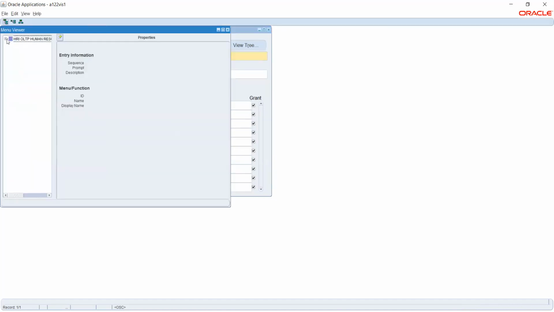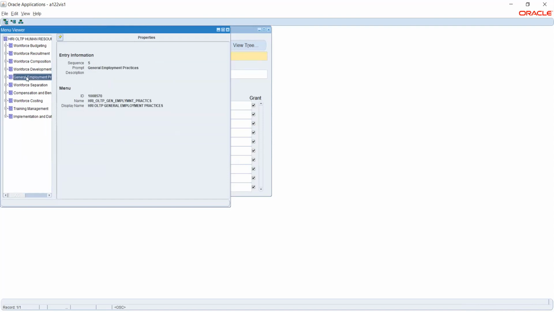If I create any new responsibility and attach this menu, these are the options that I will have. So I will have options to enter and maintain my employee and the workforce separation and all those things. Separation is nothing but a retire employee process and the other things.